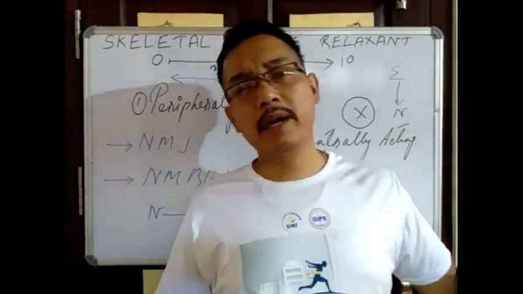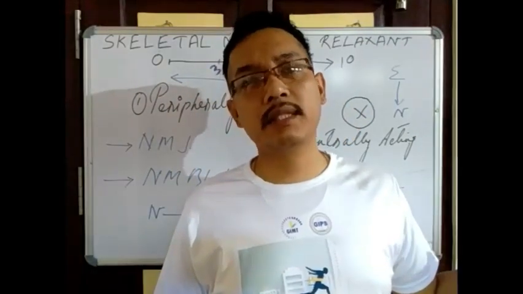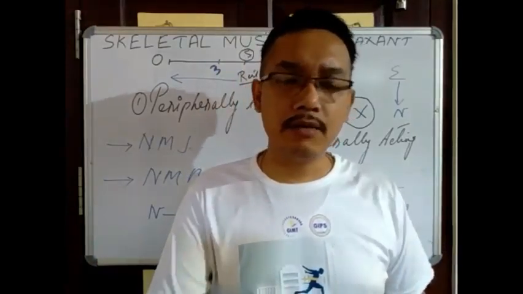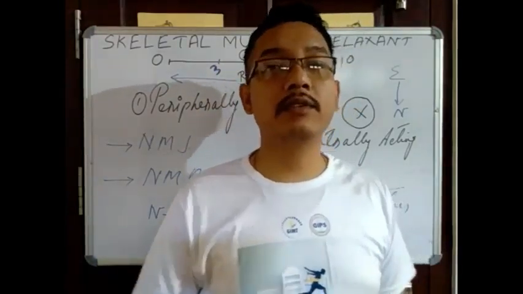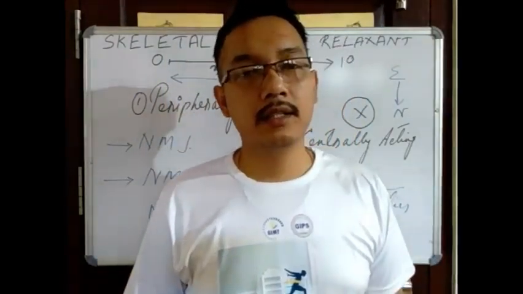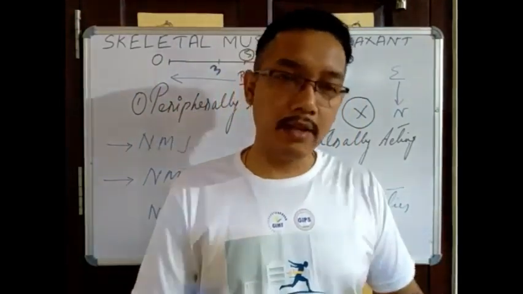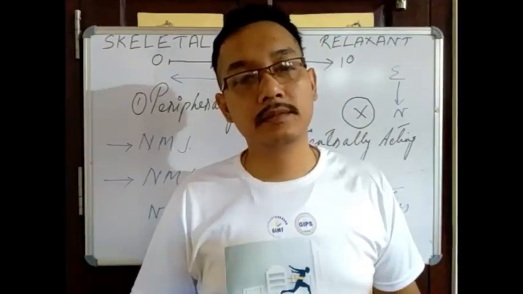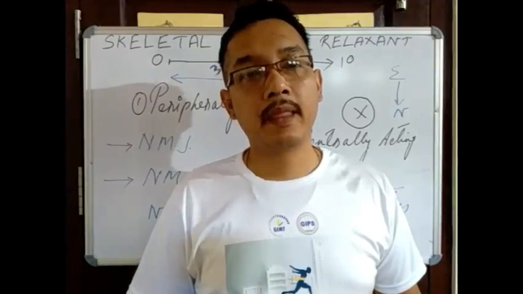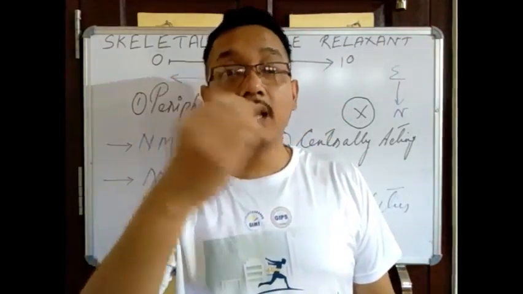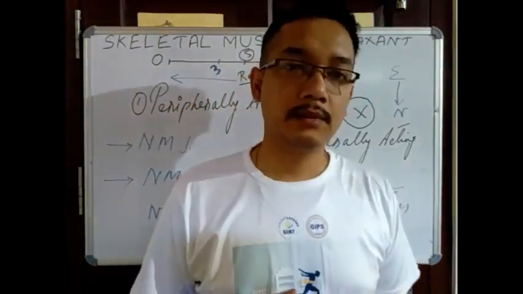Your muscles are already paralyzed, already relaxed, muscle tone is already gone, right? So in this case, if you give less doses of anesthesia, it will work perfectly. So it is given as an adjuvant to the anesthesia. Also, sometimes it is given in case of ventilation.